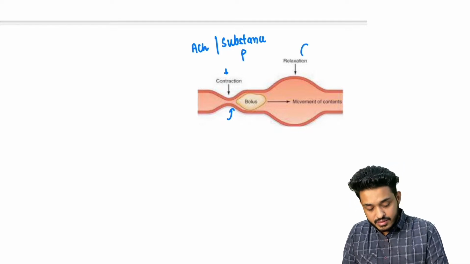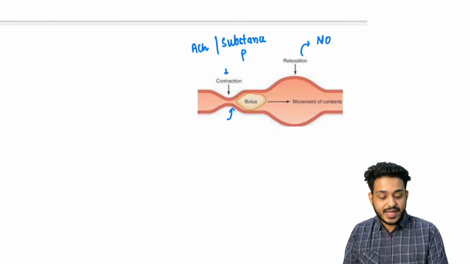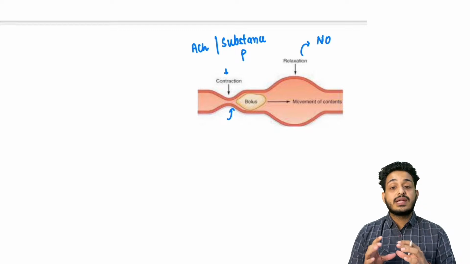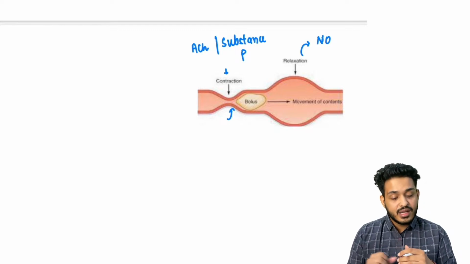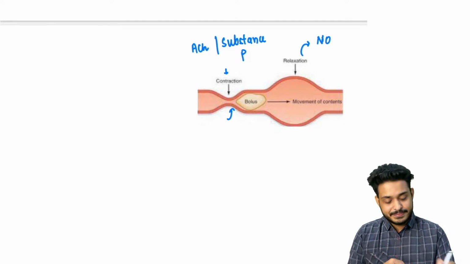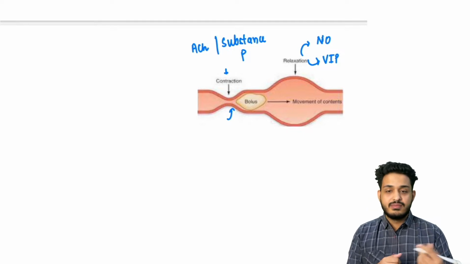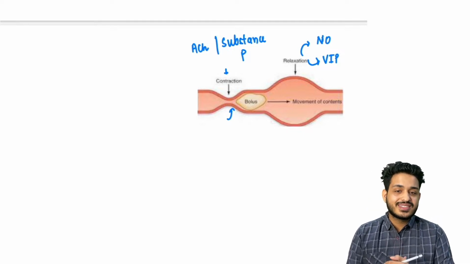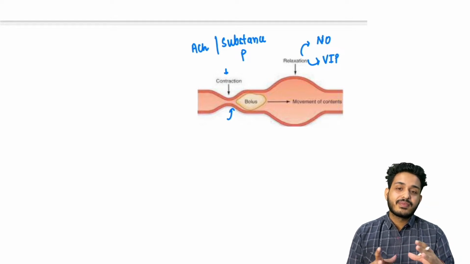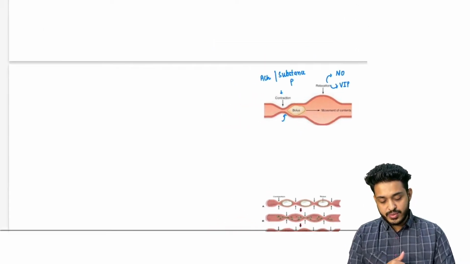Whereas if they now talk to you about the relaxation, so 2 things. First one is your nitric oxide. Remember, nitric oxide for lifetime, it is going to dilate something, right? It is going to increase your cyclic GMP. Apart from nitric oxide, we are having very important VIP, that is going to be your vasoactive intestinal peptide. They are also going to do the dilatation, right? So these 2 things are for the dilatation, these 2 things are for the contraction. This is what you should be knowing.